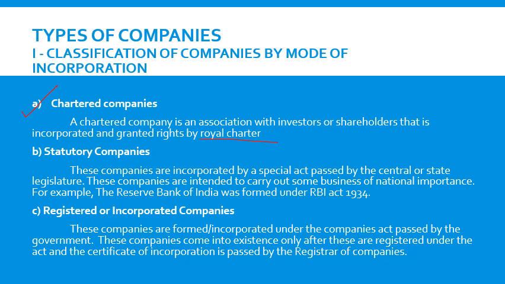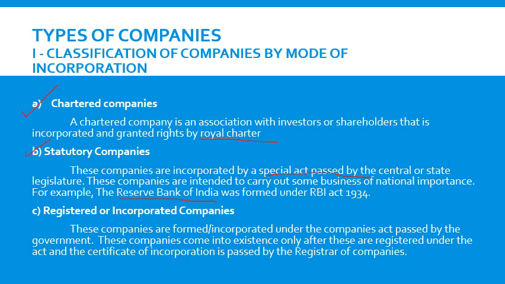And the second classification is statutory companies. These companies are incorporated by a special act. See the underlined words: by the special act passed by the central or state legislature. So these companies came into existence by passing a special act in the parliament. The companies are intended to carry on some business of national importance. One example of a statutory company is RBI, the Reserve Bank of India. You know, RBI is the apex body of banks in India. So RBI is one of the statutory companies in India.